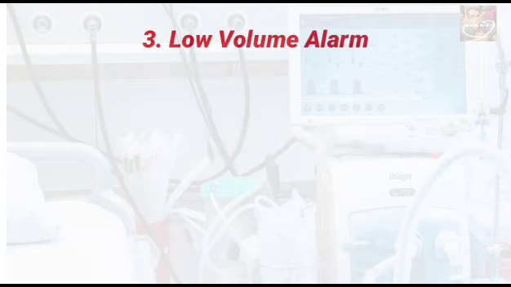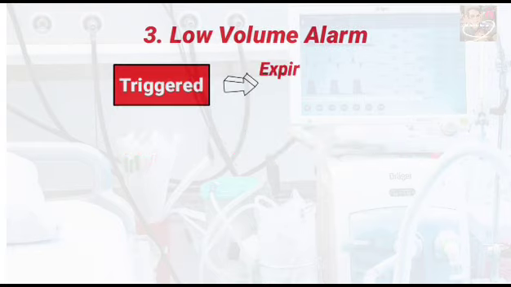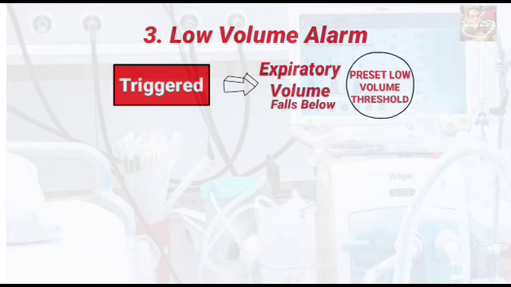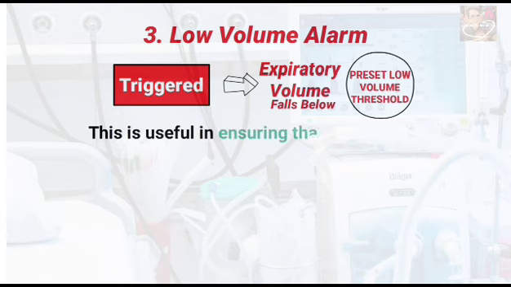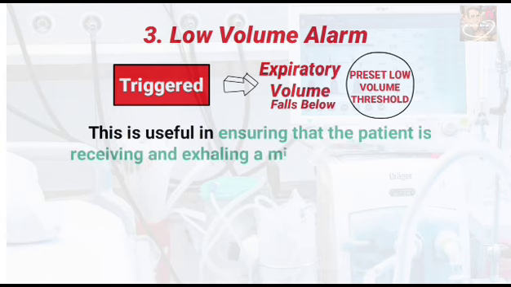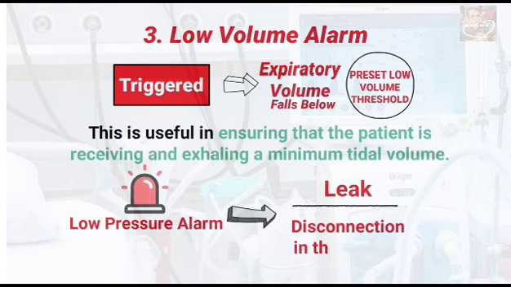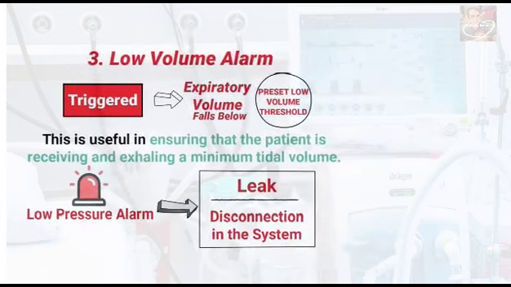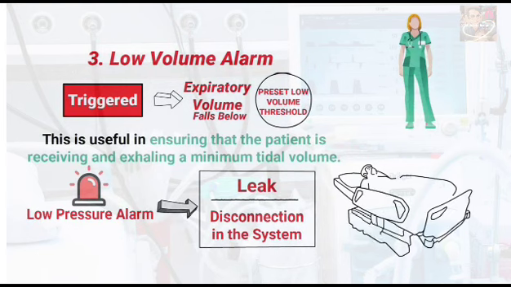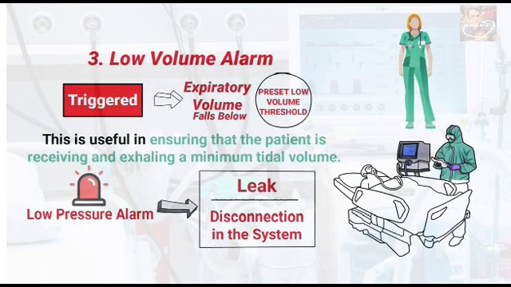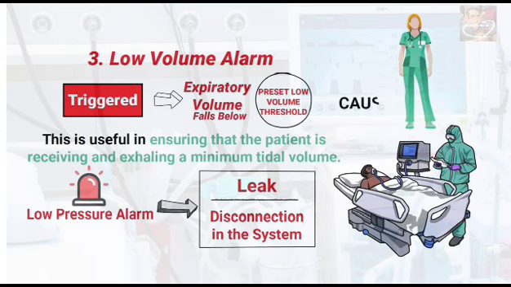A low volume alarm in mechanical ventilation is triggered whenever the expiratory volume falls below a preset low volume threshold. This is useful in ensuring that the patient is receiving and exhaling a minimum tidal volume. Similar to the low pressure alarm, this alarm will also sound whenever there is a leak or disconnection in the system. When this is the case, the respiratory therapist must ensure that the patient is being ventilated and provide manual breaths if necessary until the source of the issue is identified and corrected.